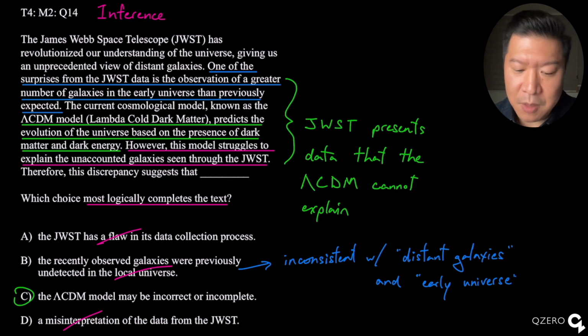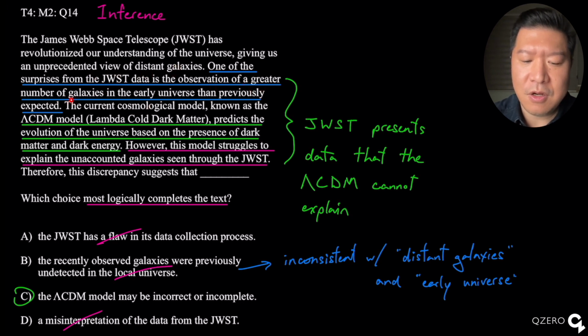Now, Bravo might be a little bit tempting. It says the recently observed galaxies were previously undetected in the local universe. But this word, local universe, is inconsistent with the distant galaxies, because this telescope gives us an unprecedented view of distant galaxies, and the observation is of the number of galaxies in the early universe, which could suggest that it observed signs of galaxies that perhaps no longer exist right now, but used to exist in the early universe.